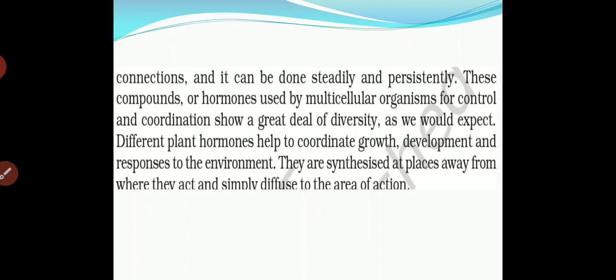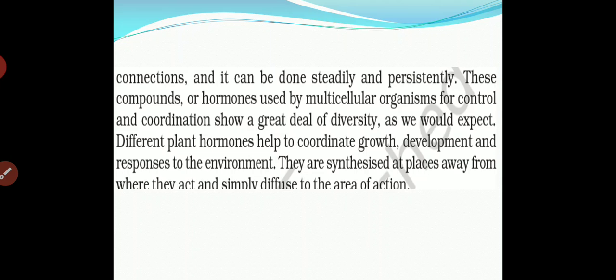Different plant hormones help to coordinate growth. For coordinating growth, there is a presence of hormones. Hormones will help a particular organism to grow. For the growth of a particular organism, hormones play an important role. Growth totally depends on the hormones.